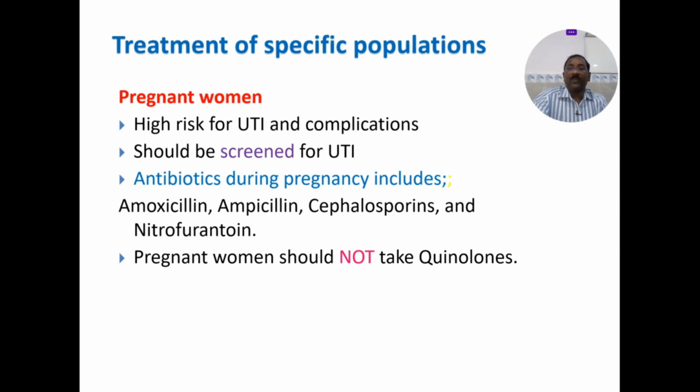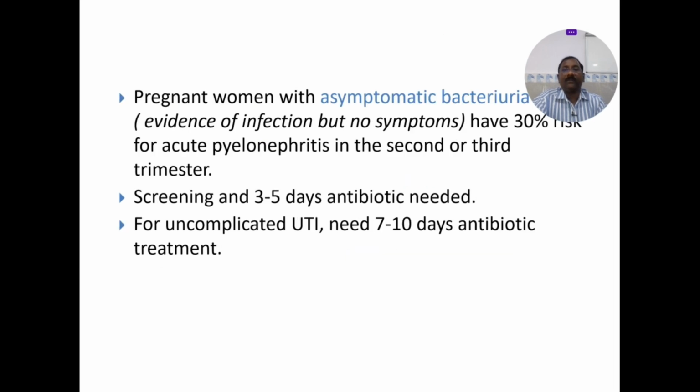Treatment of the specific population: pregnant women are at high risk for UTI and complications, and should be screened for UTI even on the first antenatal visit. Antibiotics during pregnancy include amoxicillin, ampicillin, cephalosporins, nitrofurantoin. They should not be given quinolones. Pregnant women with asymptomatic bacteriuria have a 30% risk of acute pyelonephritis in the 2nd or 3rd trimester. So in the 2nd and 3rd trimester, treating pyelonephritis is very, very difficult, with high grade antibiotics and hospitalization.